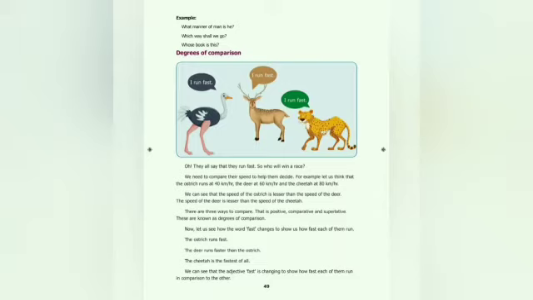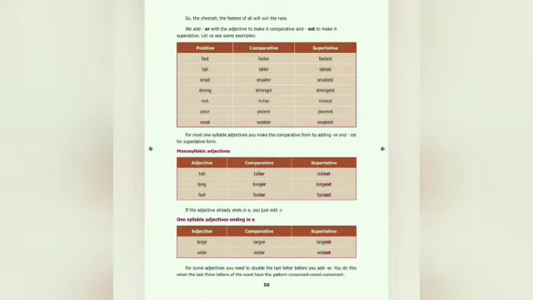Here the cheetah is compared to all. The ostrich is in its base form. The deer is compared to the ostrich. Then, as I said already, where you have to add er, est. Initially, you have to add er, est. Fast, faster, fastest. Tall, taller, tallest.